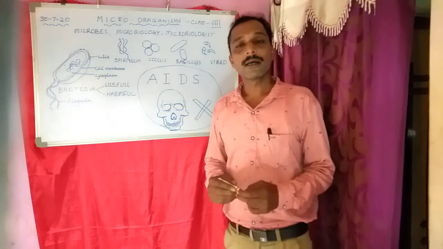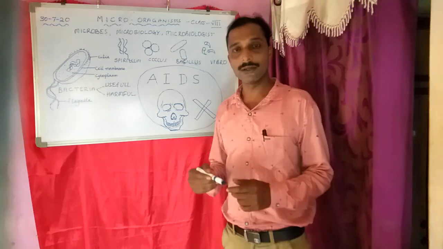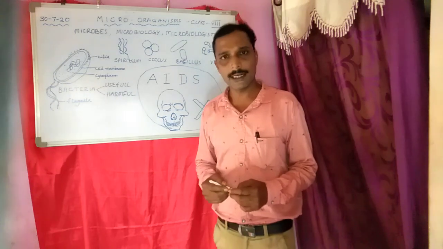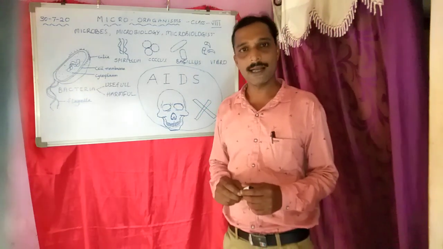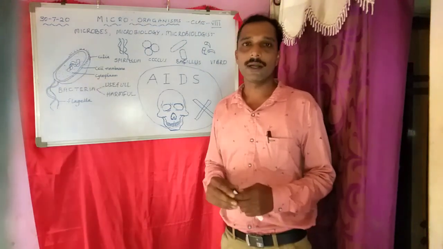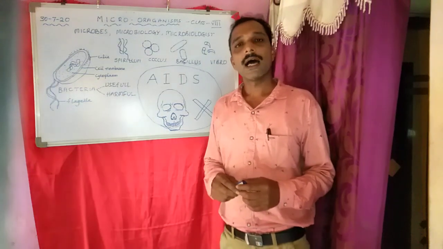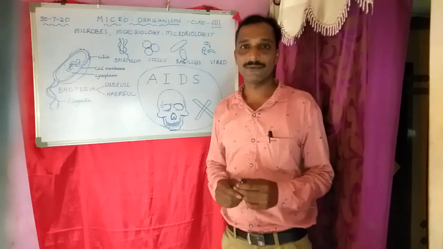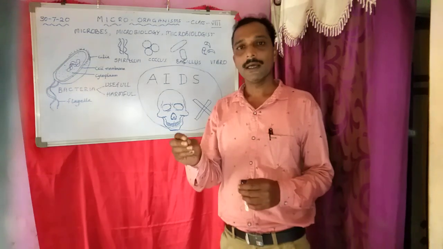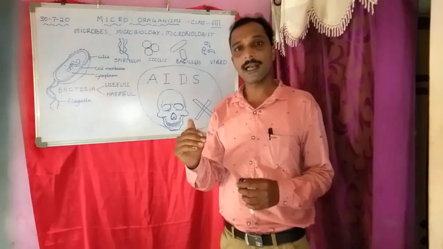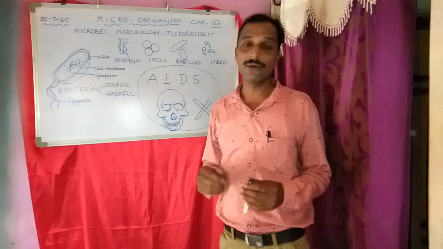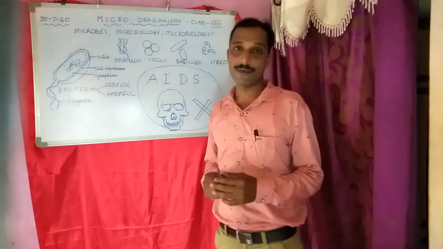For example, curdling of milk. The milk turns into curd with the help of a bacteria called lactobacillus. And certain bacteria are found in the root nodules of leguminous plants. Leguminous means the plants having weak stems, for example groundnut plants. Groundnuts are tasty to eat. Why? Because there is a bacteria in the root nodules of the leguminous plant which converts nitrogen in the atmosphere to nitrites and nitrates. That is why the groundnuts are very tasty to eat. We obtain nitrogen with the help of the bacteria called rhizobium.